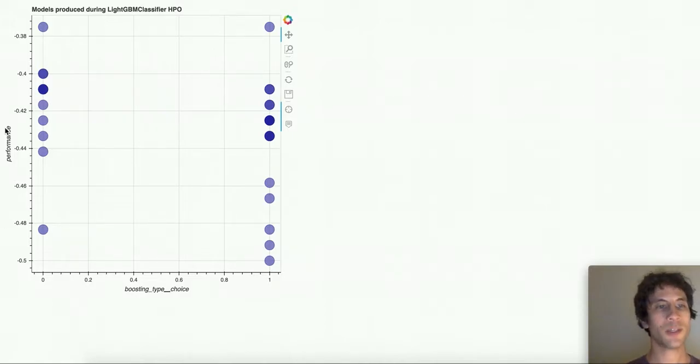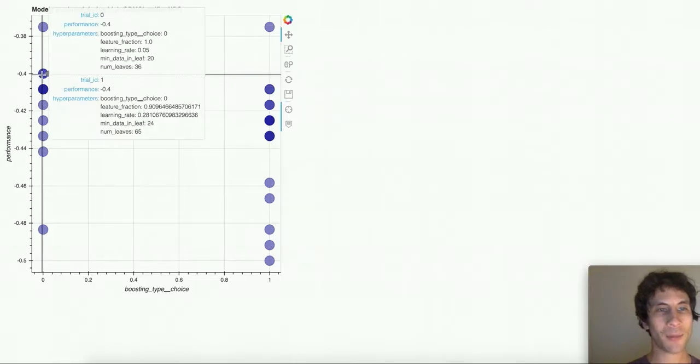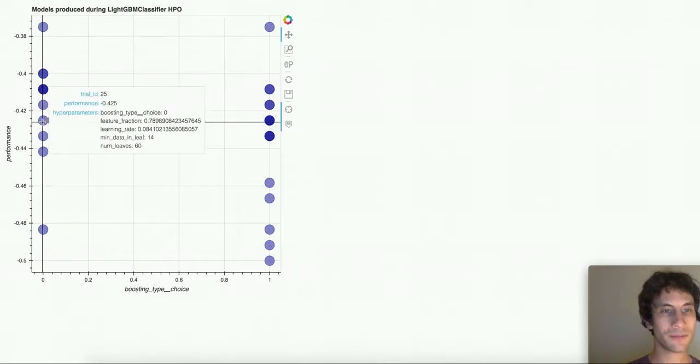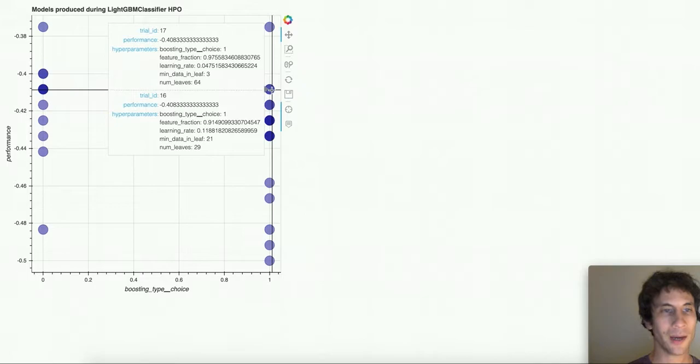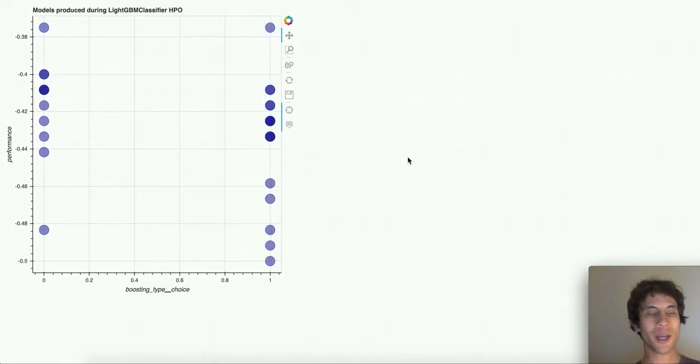On the y-axis, we show the validation performance, and you can mouse over any model here and see what hyperparameters were used to train that corresponding LightGBM model. Here you can see it's not really clear that one type of boosting or another is actually noticeably better for this data. We caution here that the displayed performance numbers are internal metrics produced from the LightGBM library, which are actually error rates that have their sign flipped because AutoGluon always assumes internally that higher values of these metrics are better.